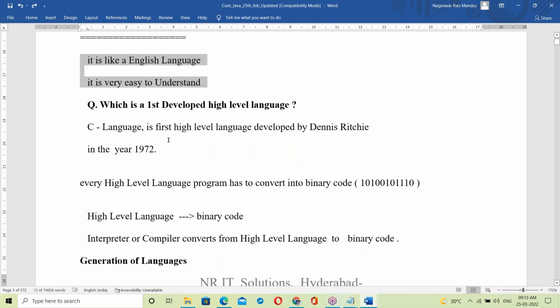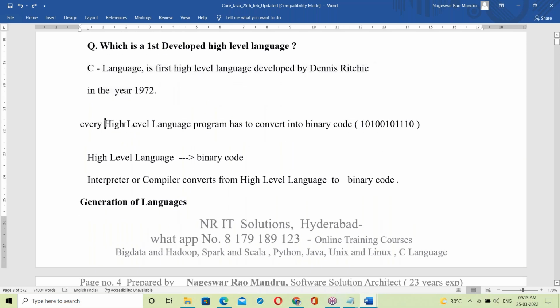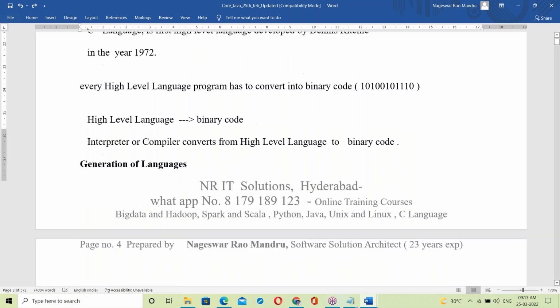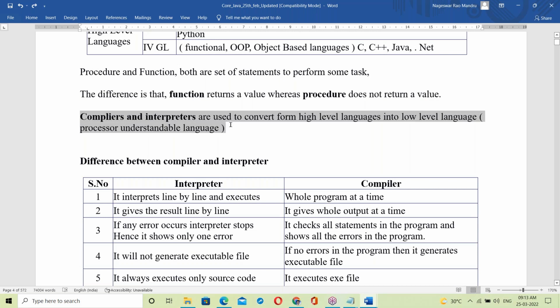So which is first, high level language? Same, this point explained. Every high level language program has to be converted into binary code. Who will convert? Interpreter or compilers convert from high level language to binary codes. That's it, interpreters and compilers. See, compilers and interpreters are used to convert from high level language to low level language.